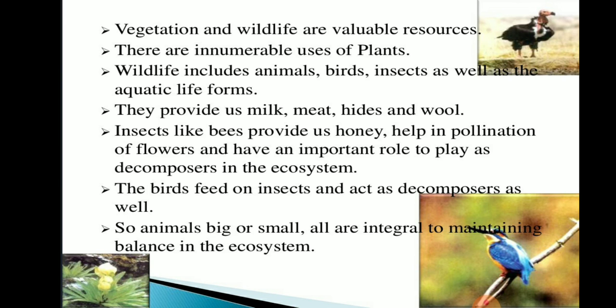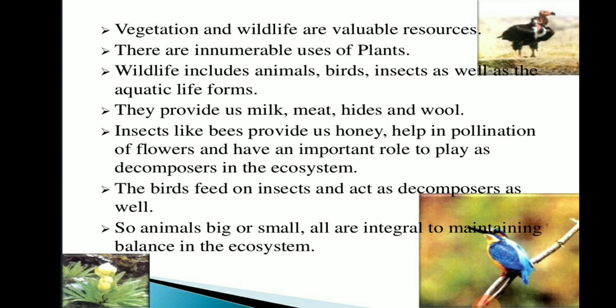And insects like bees provide us honey, help in pollination of flowers, and have an important role to play as decomposer in the ecosystem. So everyone is playing their role to survive together. So the bird feeds on insects and acts as decomposer as well.